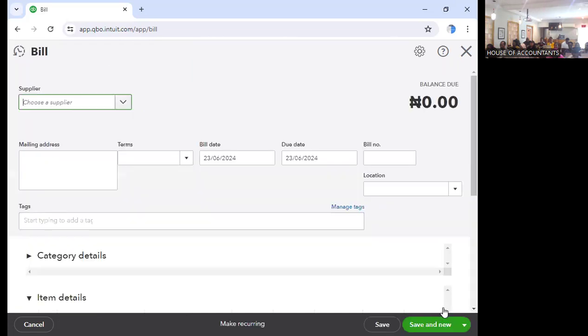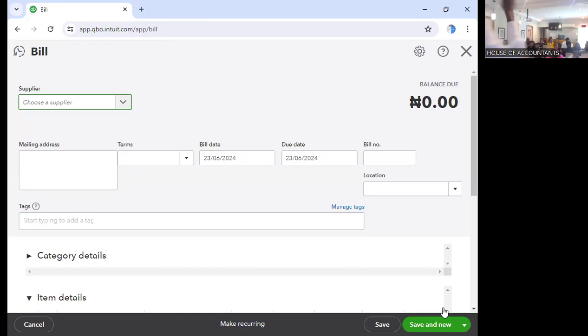As I posted this one here now, this one is no longer a purchase order. This is an invoice bill now, Abby. What do you think has happened? It has posted it to two legs: credit payable, debit inventory. If you get your inventory now, inventory has increased by 400,000. Sure, we are getting it.